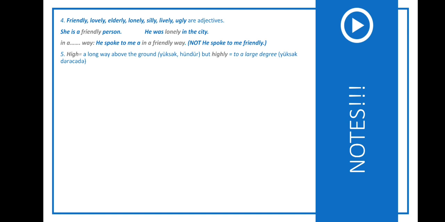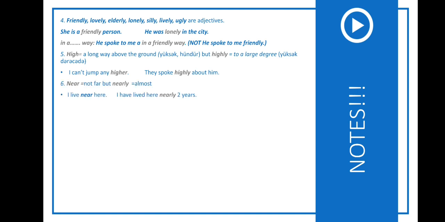So there are some important adverbs. They are confusing ones and they have different meanings. For example, high, highly. I can't jump any higher. In this example, high means a long way above the ground. But they spoke highly about him. Here, highly means to a large degree. Near, nearly. I live near here. In this example, near means not far. But nearly 2 years: I have lived here nearly 2 years. In this example, nearly means almost.